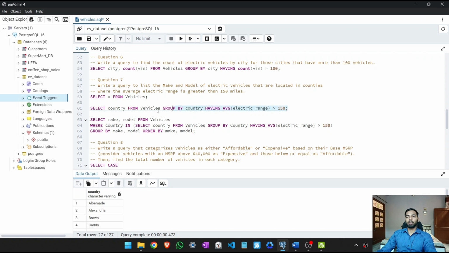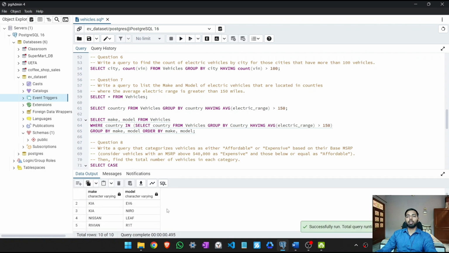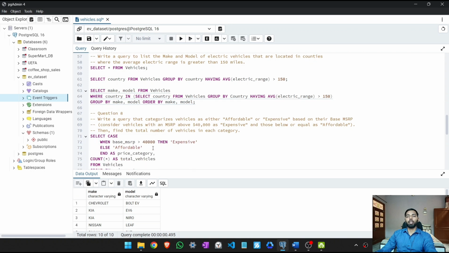So in this query, we copy this query and paste it here in a subquery. Group by make, comma model and order by make, comma model. Let's run this. Here you can see we have the list of make and model of electric vehicles that are located in countries where average electric range is greater than 150.